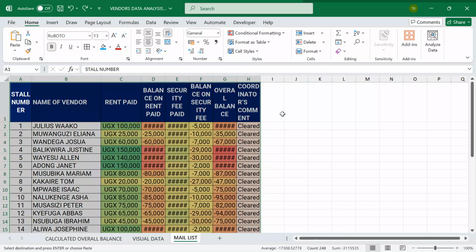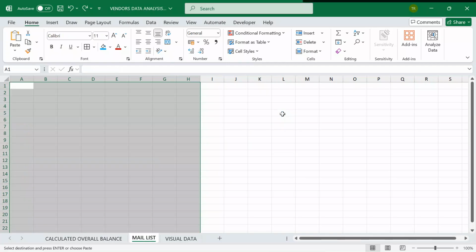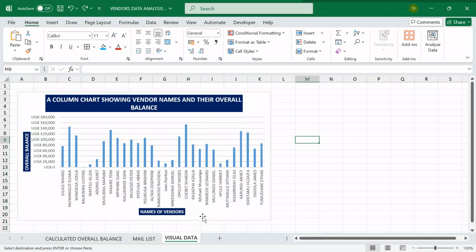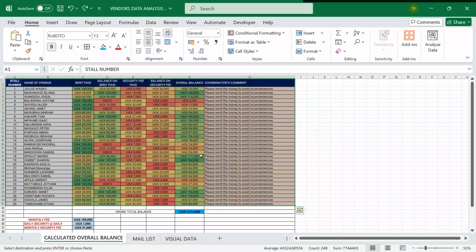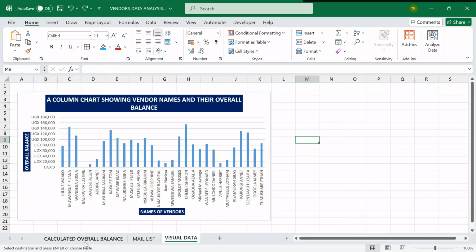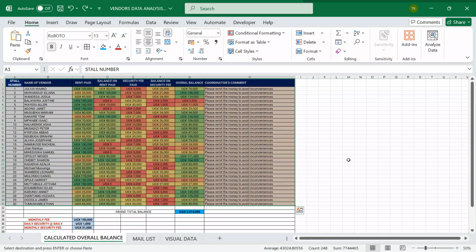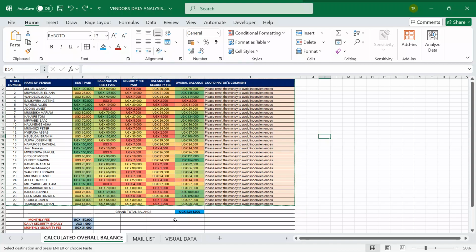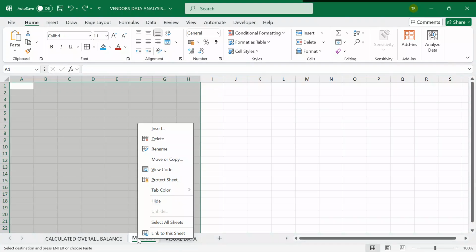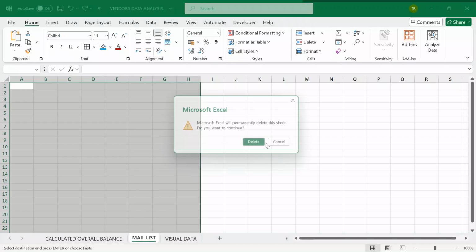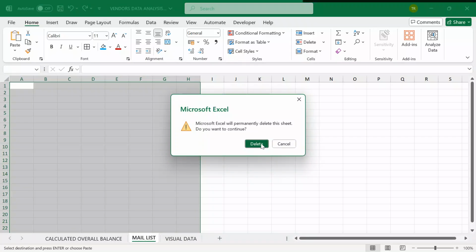Sorry. Okay, I missed out something. I wanted us to have a separate data sheet which we shall use for mail merge, but still we can use this to still achieve the desired objective.